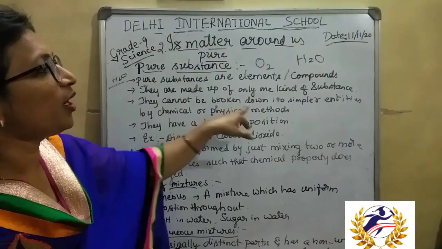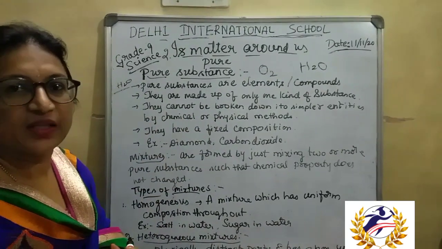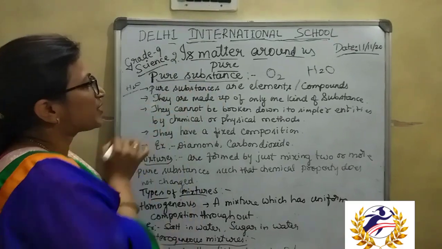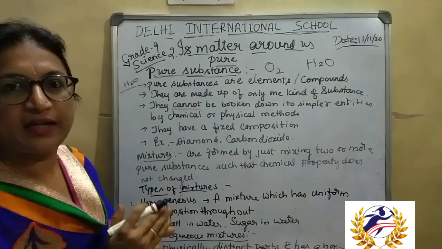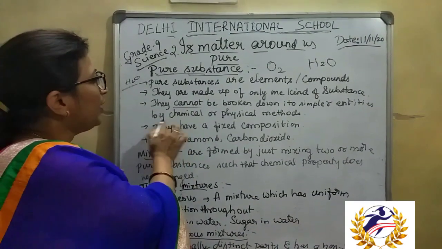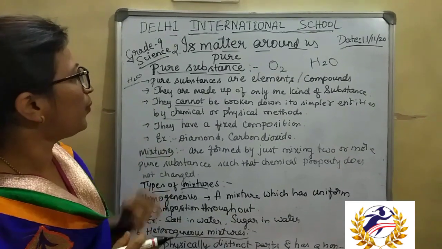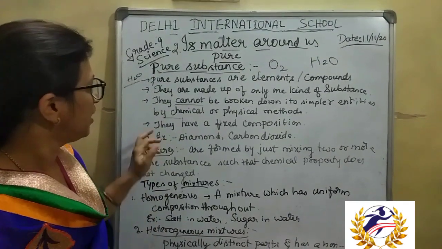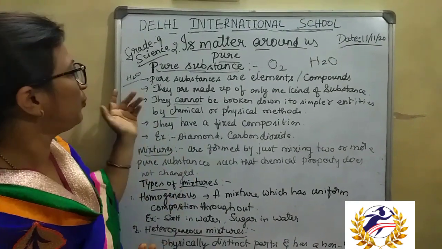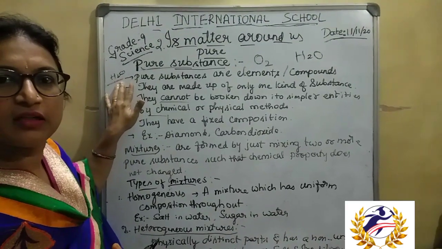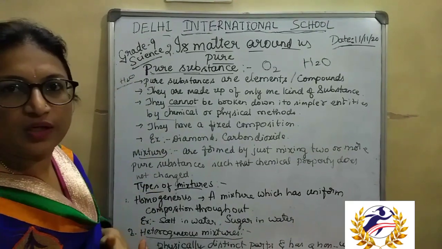They cannot be broken down into simpler substances by chemical or physical methods. These pure substances which occur in nature cannot be separated into simpler substances by usual physical and chemical methods. This is one more property of pure substances: they have a fixed composition. Wherever you go, whichever water you take, well water, pond water, salt water, every water has the formula H2O only.